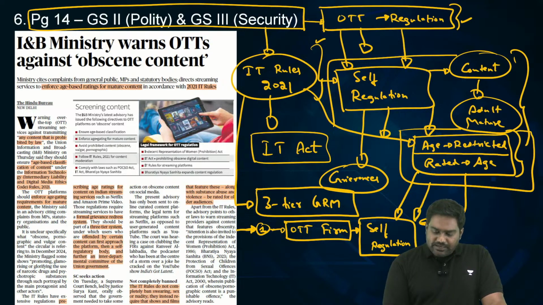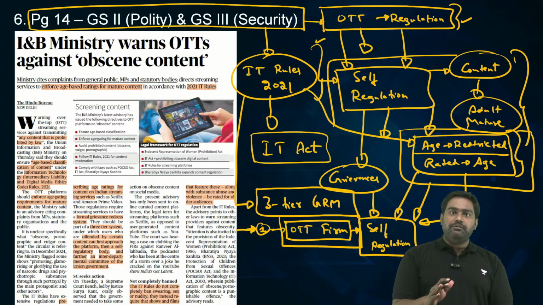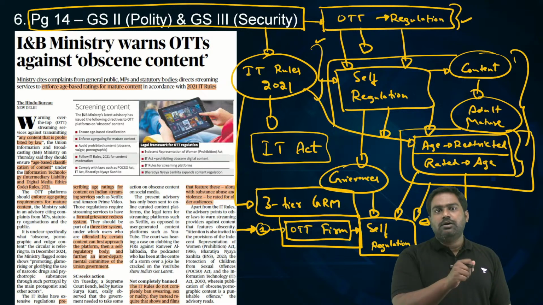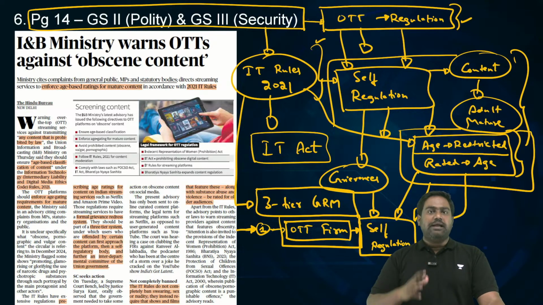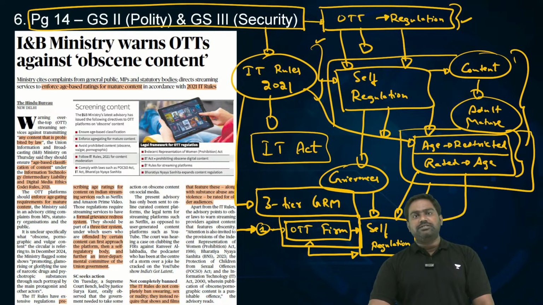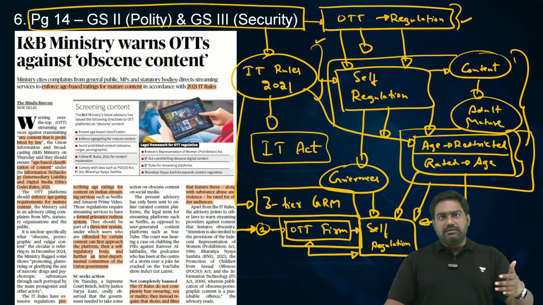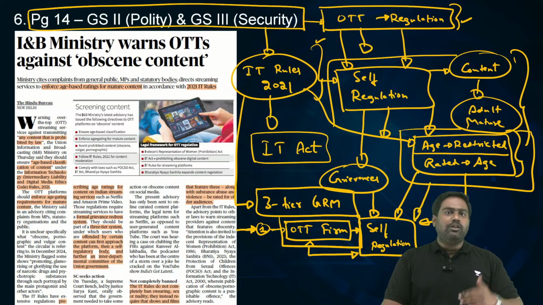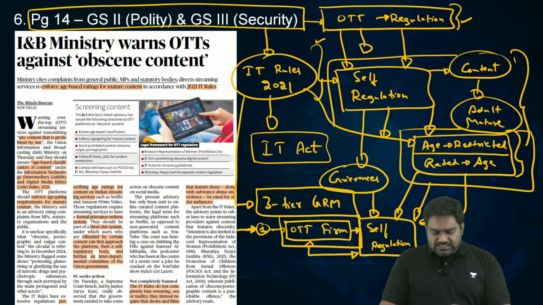So if there is a grievance, the user or consumer can file a complaint with the company itself. There should be an option to flag that content and the company should take some action, right? If it goes against the standards, it should take down such content, block that, or try to delete only that part of the content. Or if it doesn't violate its guidelines, it should inform that user that it does not violate our guidelines and we will not be taking any action on it. So this is the first level of regulation.